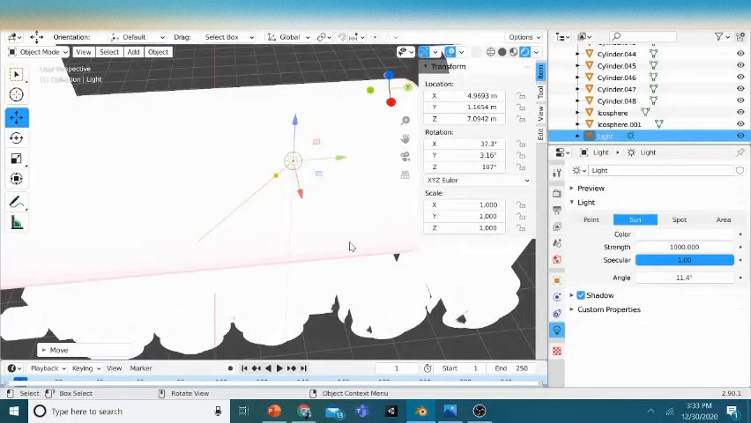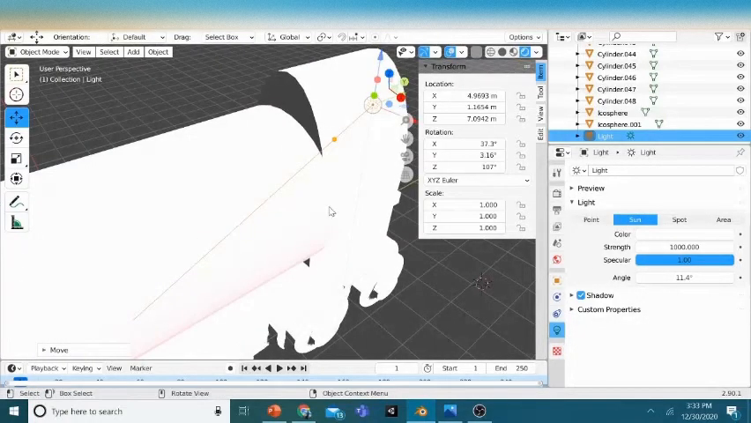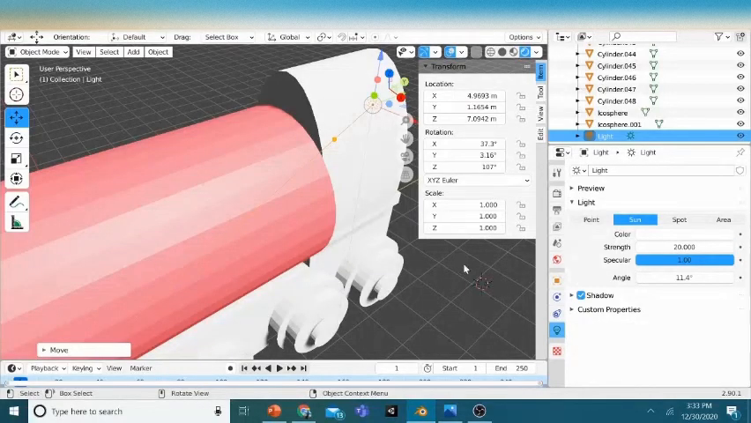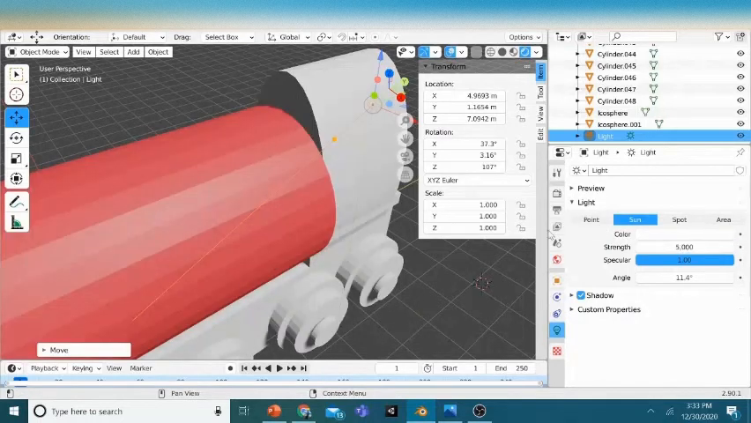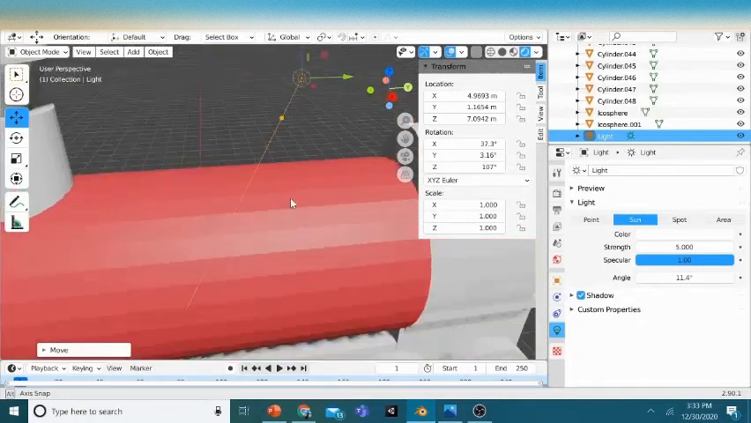Oh no, it's white now. What happened? Basically, what happened was the power, the strength of the light, is too much. Just put it at 20. Yeah, 20 is enough. Or I think it's a bit too bright. 5 is enough. I think that's enough.